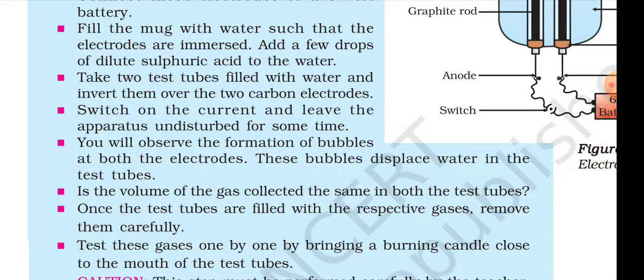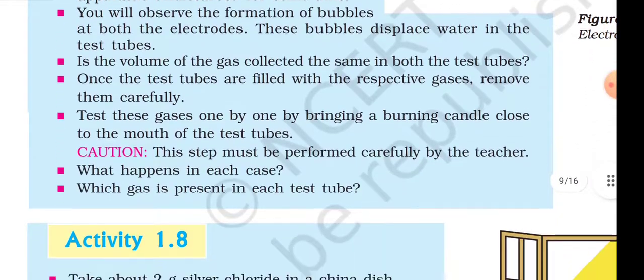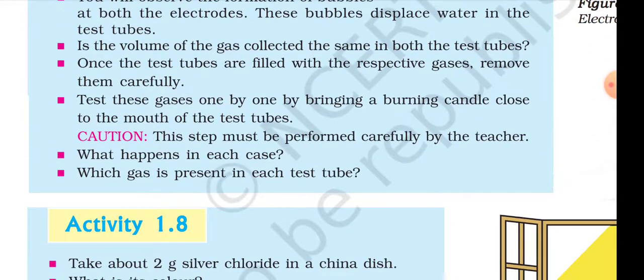Switch on the current and leave the apparatus undisturbed for some time. You will observe the formation of bubbles at both the electrodes. These bubbles displace water in the test tubes. Is the volume of gas collected the same in both of the test tubes? Once the test tubes are filled with the respective gas, remove them carefully.